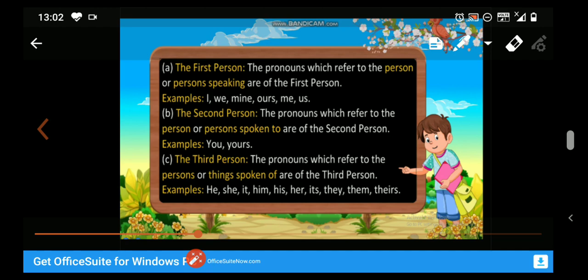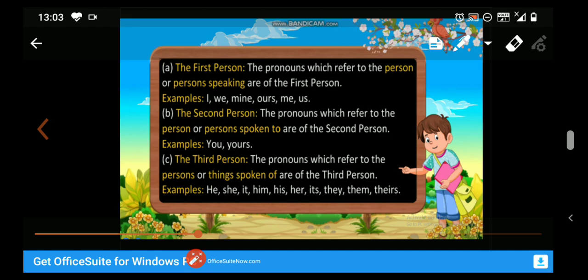Again, I am giving you one example, like this time I am speaking. So I am the first person. To whom am I speaking? To you. Then you are the second person, and we both are speaking with each other of the third person, like he, she, it, him. So they are all called the third person.